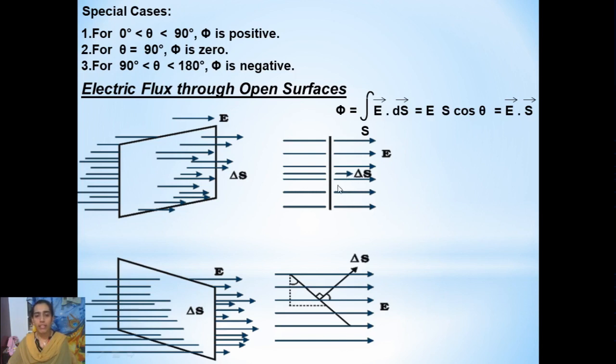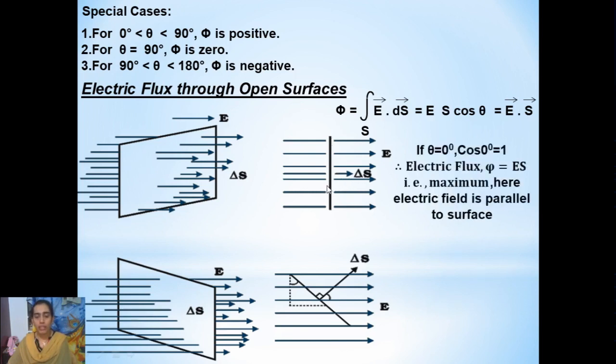If the surface area is normal, that is, if the surface area we are considering is perpendicular to the electric field, then the normal drawn to that surface is parallel to the electric field. Then theta between the normal drawn to the surface area and the electric field will be 0, because both are parallel. Electric field and the surface direction unit vector are parallel, therefore theta is 0.